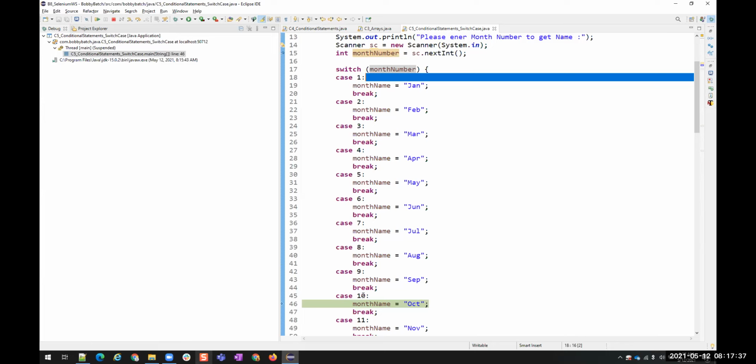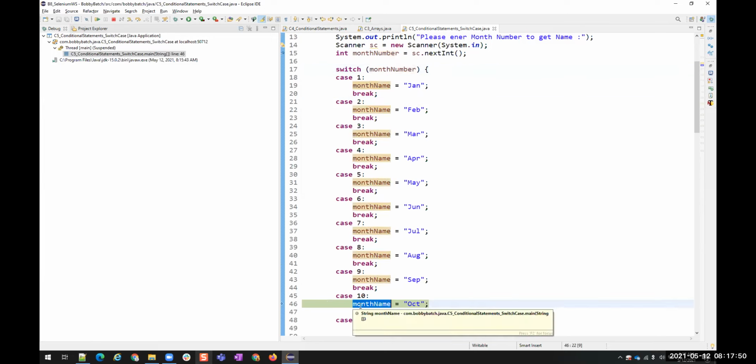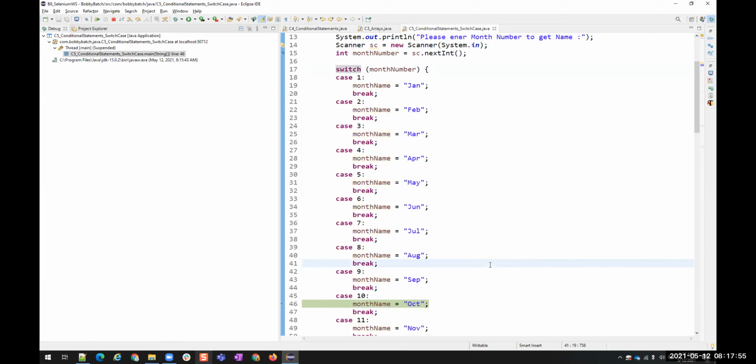You understood my point? But if I write switch case, what is it doing? It is not verifying anything. It is directly jumping into that case. So we are avoiding unnecessary verifications, right? If we are avoiding unnecessary verifications, we are reducing the burden on the compiler, and we are increasing the speed of execution, right? So that is the difference between if else and switch case.